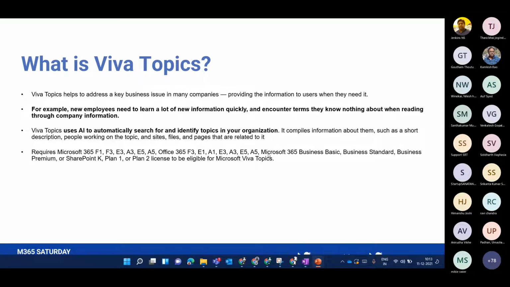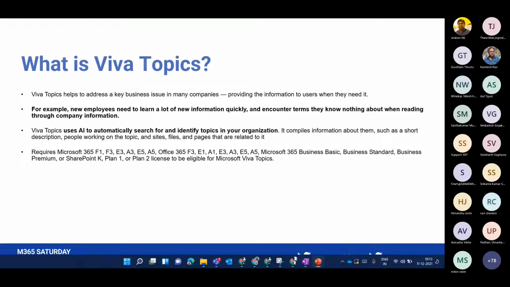So what Viva Topics does is, whenever a new employee is onboarded, say they will be tagged with some name, say Mars. Okay, so they don't know what Mars is, but they are tagged to that project. So how will they know the details about the project they are going to work with?